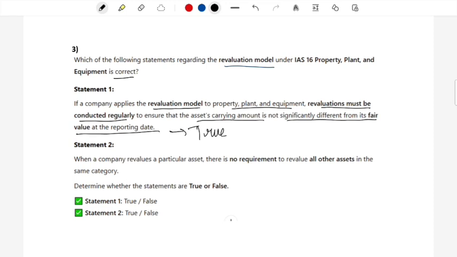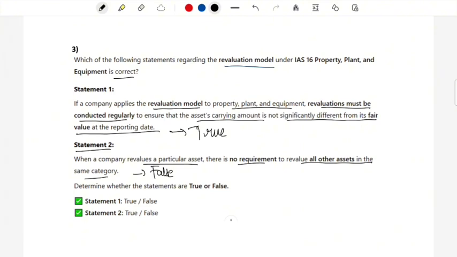What about statement number 2? When a company revalues a particular asset, there is no requirement to revalue all the other assets in the same category. This is false. The reason is IAS 16 says that you cannot cherry pick the assets, which means if you are revaluing a machinery, then all the machineries that exist in the same class also have to be revalued.